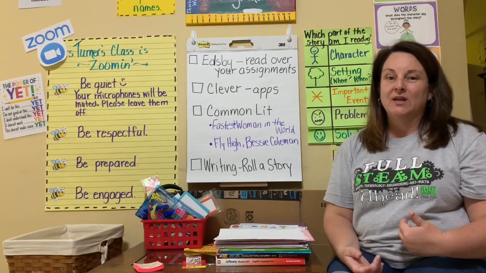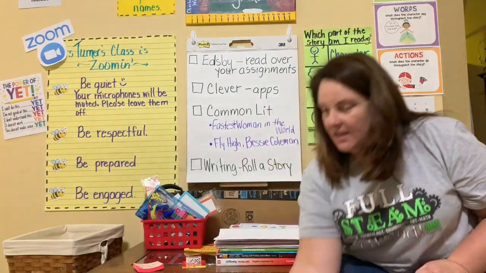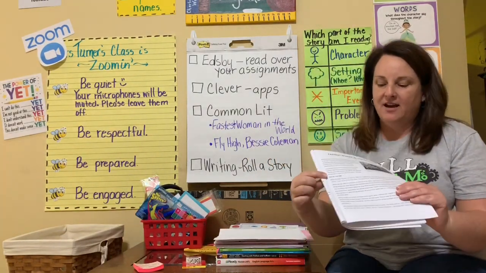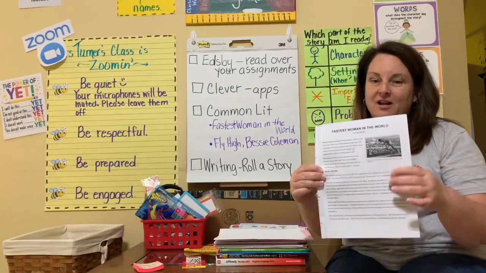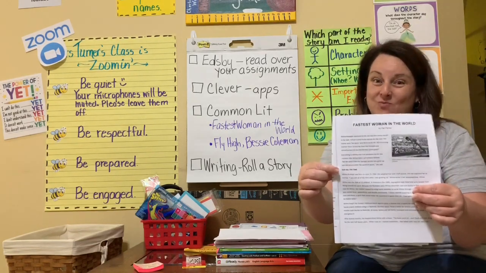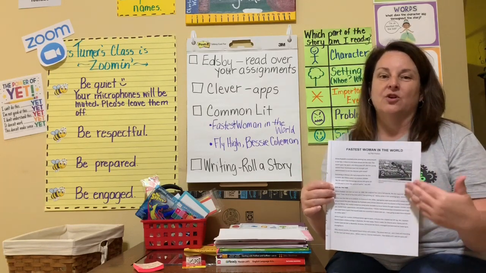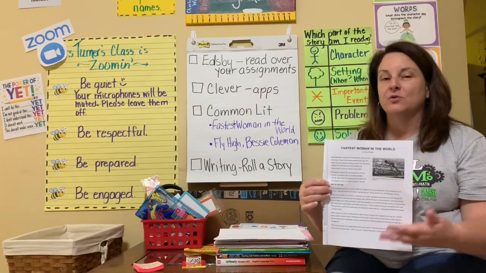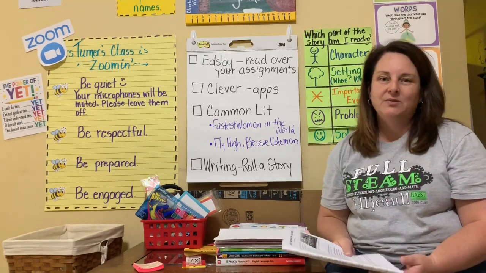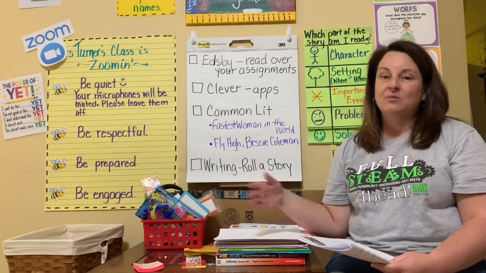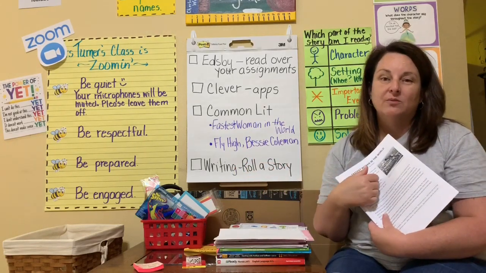As we're previewing, we're going to be looking for some text features that we see, like I'm looking and I see one right here. I see another one right here. So you're going to go through and look and see what the text features are. You're going to pay attention to those and you're going to form some predictions. Form those predictions in your brain. You don't have to write them down. Share them with a family member, share them with your parents, share them with your dog, your prediction about what you're going to be reading.